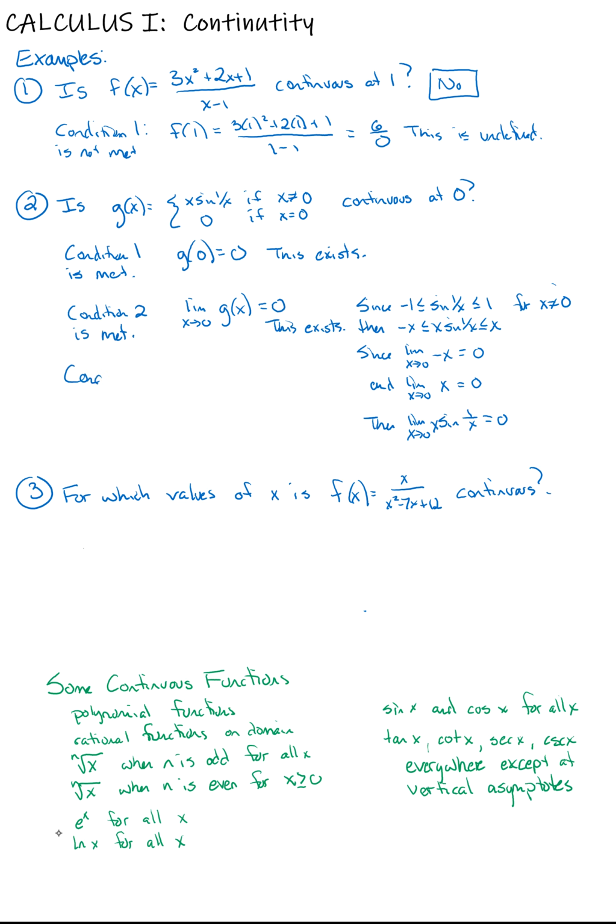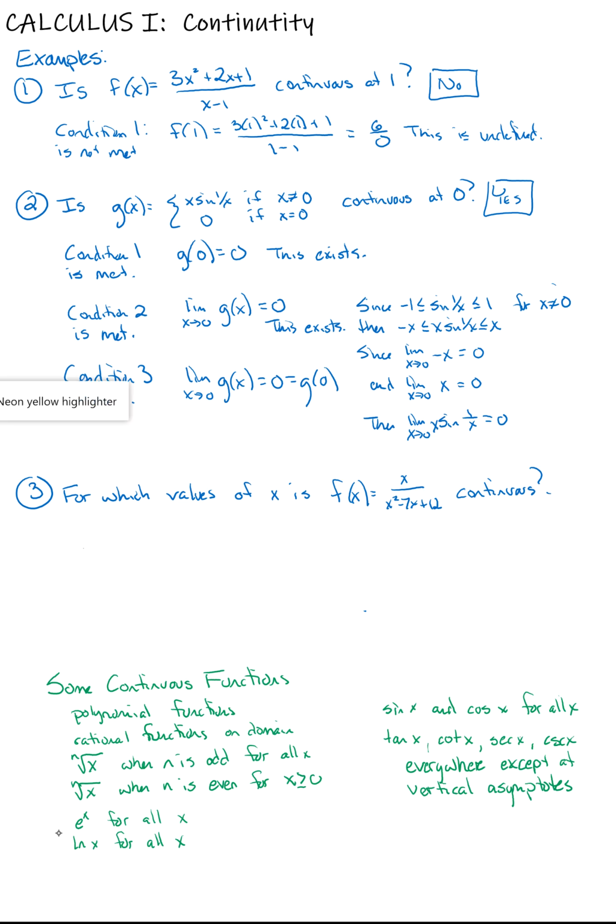And finally, condition 3: we need to see if the limit, which in this case is equal to 0, is equal to my function value. And it is. The limit as x approaches 0 of g of x is equal to g of 0. So condition 3 is met, which means the answer is yes. Our function g of x is continuous at 0. Wonderful. All right, on to